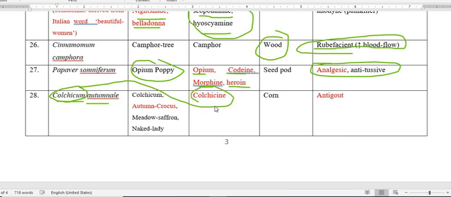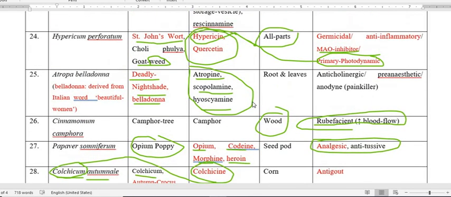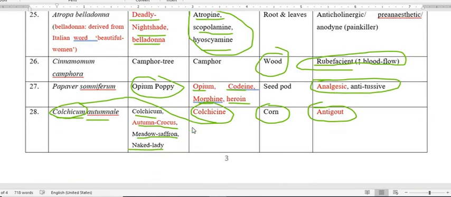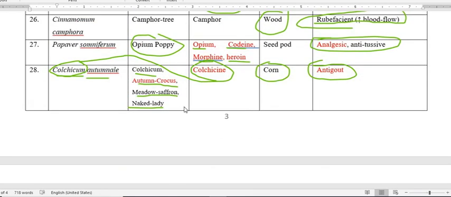This active principle colchicine is present in the plant Colchicum autumnale, known by various common names: colchicum, autumn crocus, meadow saffron, naked lady. The active constituent is present in the corm part of the plant, and this is used against gout, so the anti-gout property of this plant, particularly the constituent colchicine.